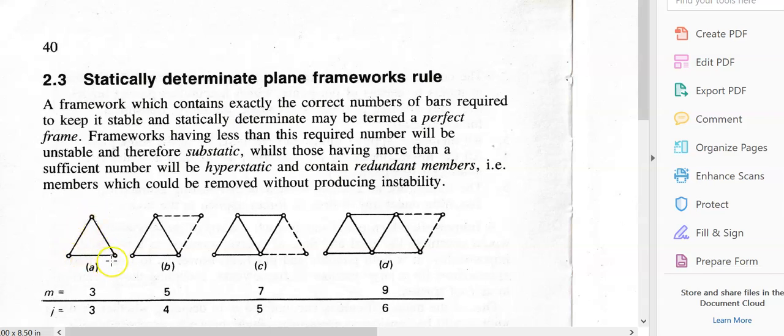By the way, these little circles are all pin joints, okay? That means the members are free to rotate about those points, but they can't move vertically or horizontally. So if I apply force horizontally to the right or to the left, this frame isn't going anywhere. So in actual fact, a triangle is the perfect frame.